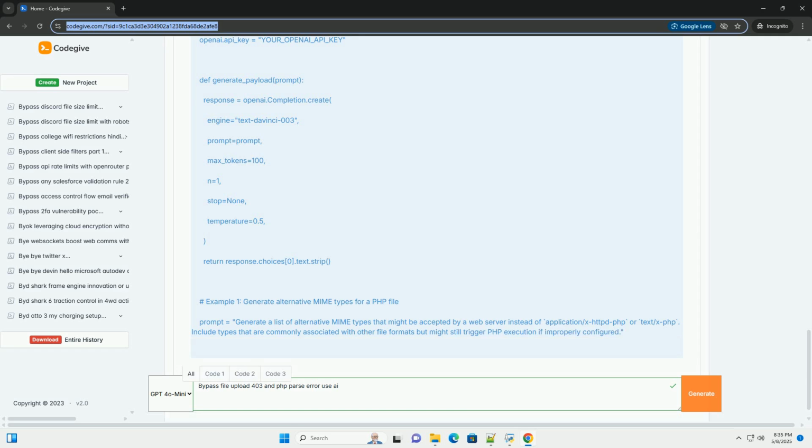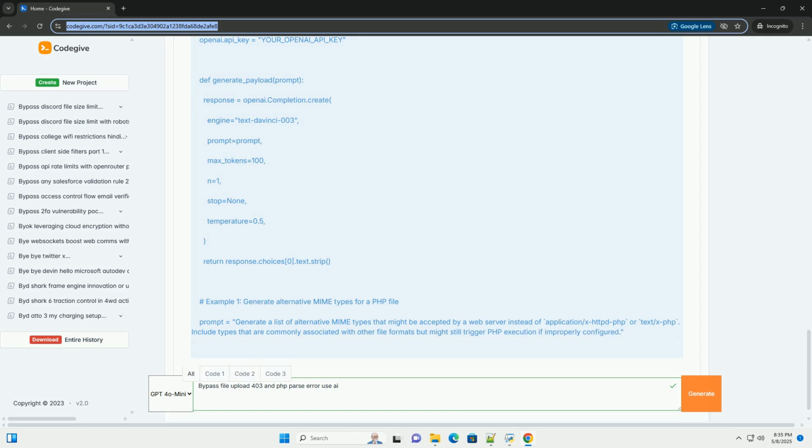Trigger error messages. Sometimes, the server's error handling configuration might inadvertently reveal sensitive information, for example file paths or database credentials, in the error messages. This is generally only possible on badly configured servers in a testing environment. Information gathering: analyzing the specific type and location of the parse error can provide insights into the server's PHP configuration and code structure. 2. AI-powered payload generation and vulnerability identification.